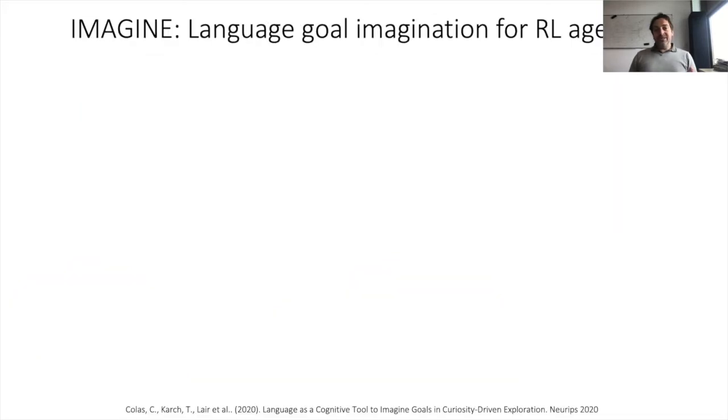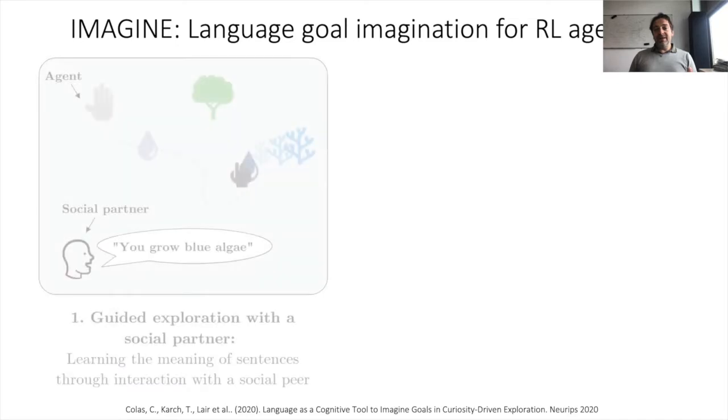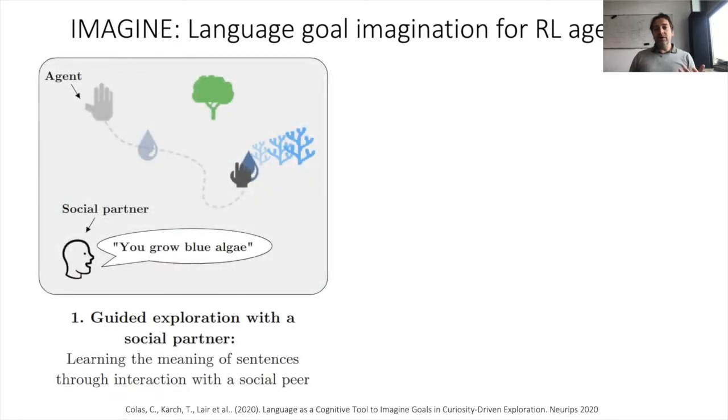Inspired by this, we recently introduced the IMAGINE system, which is an intrinsically motivated learning architecture that leverages natural language interactions with a social partner to explore procedurally generated scenes and interact with objects. In the first phase, here on the left, IMAGINE discovers meaningful environment interactions through its own exploration and gets descriptions provided by a social partner.